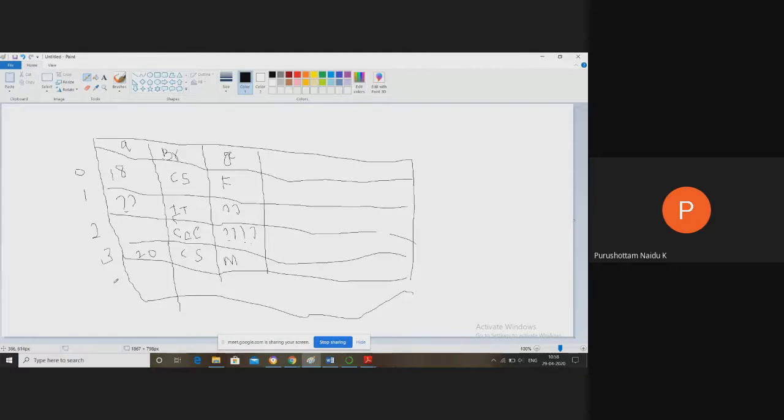Come back to the fourth record. I have to maintain age, for example 19. Maybe this is again CSE. This is for example male. Let's assume this is one pandas data frame. This is a pandas data frame.